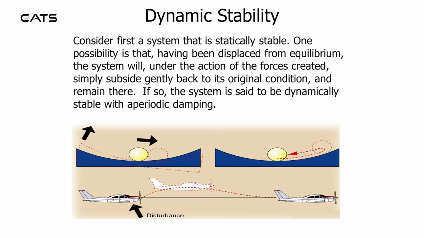Dynamic stability. Consider first a system that is statically stable. One possibility is that, having been displaced from equilibrium, the system will, under the action of the forces created, simply subside gently back to the original condition and remain there. If so, the system is said to be dynamically stable with aperiodic damping.